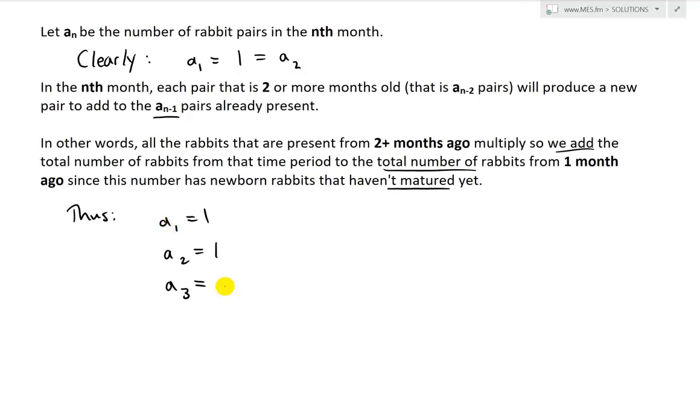So a2 plus a1, just so it's easier to write, because now we look at the number of rabbit pairs in the second month, which was 1, and they're going to reproduce. We have another 1. This is 1 plus 1, and that's because they started off at a1.